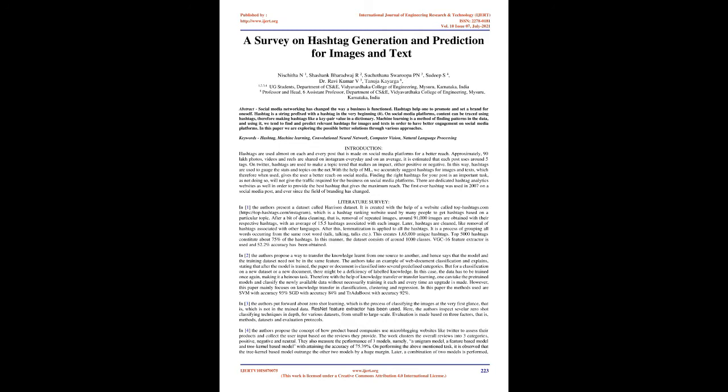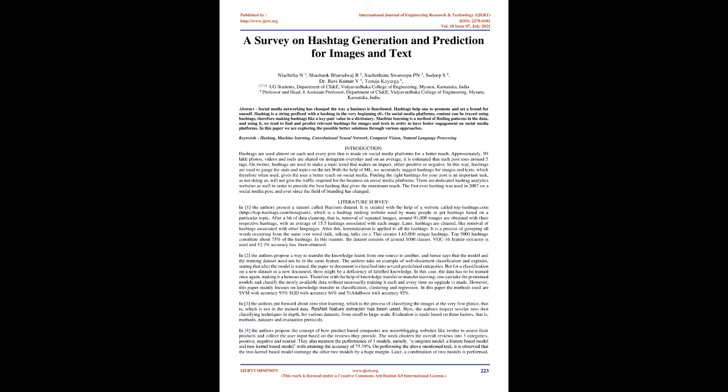Keywords: hashtag, machine learning, convolutional neural network, computer vision, natural language processing. Introduction. Hashtags are used almost on each and every post that is made on social media platforms for a better reach. Approximately 90 lakh photos, videos, and reels are shared on Instagram every day, and on average, it is estimated that each post uses around 5 tags.